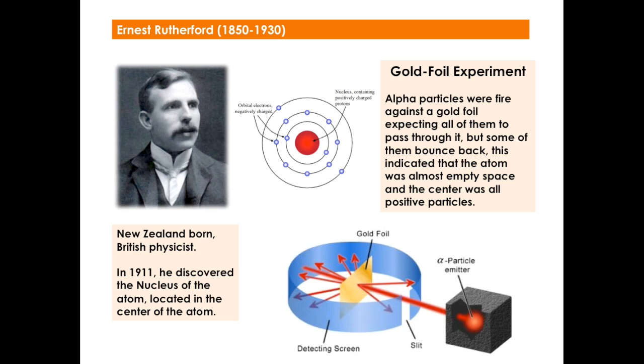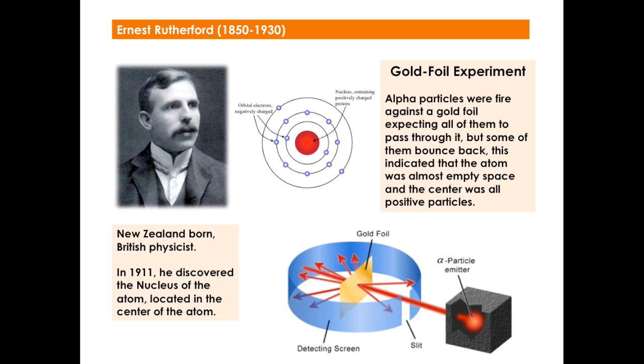Ernest Rutherford, 1871 to 1937, was a New Zealand-born British physicist, and in 1911 he discovered the nucleus of the atom, locating it in the center of it. For this he used the gold foil experiment. In here he used alpha particles, which are helium particles, that were fired against the gold foil, expecting all of them to pass through it.